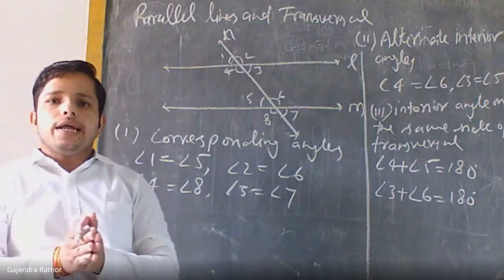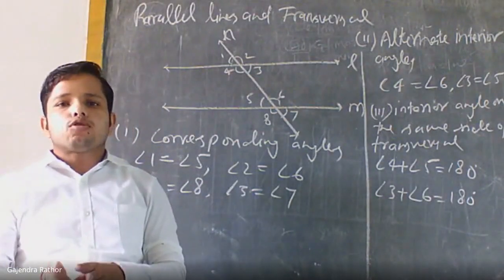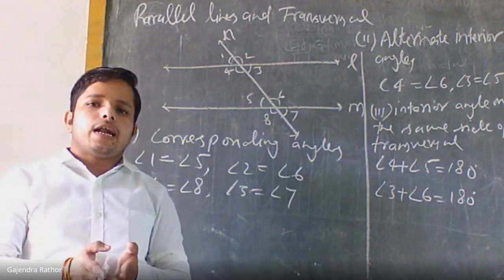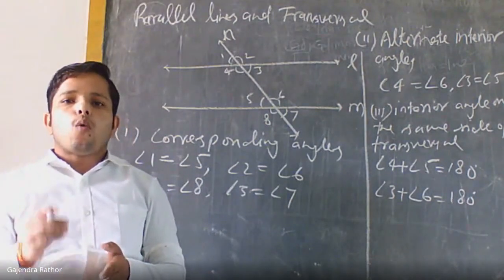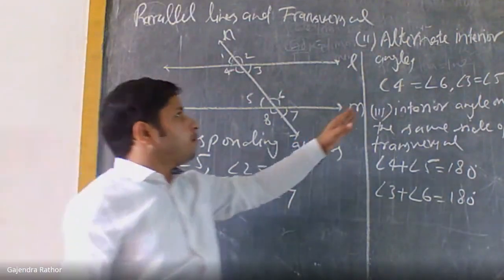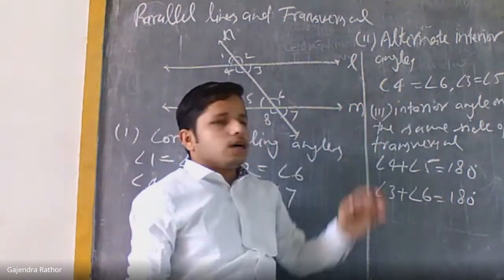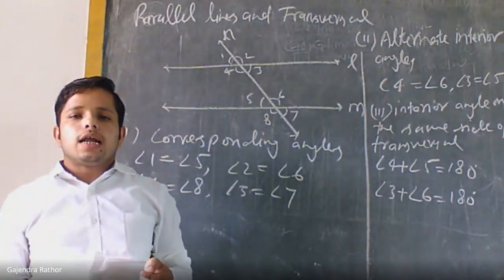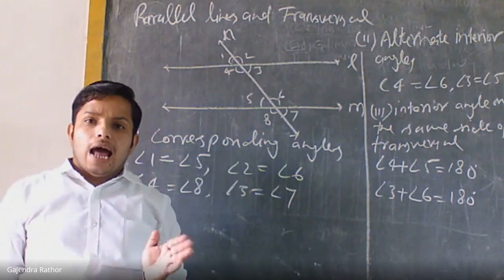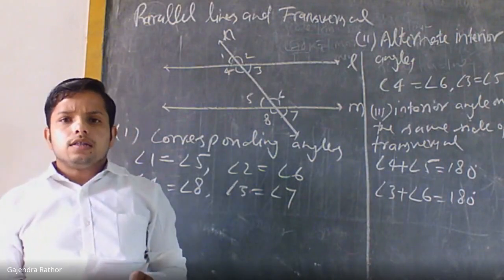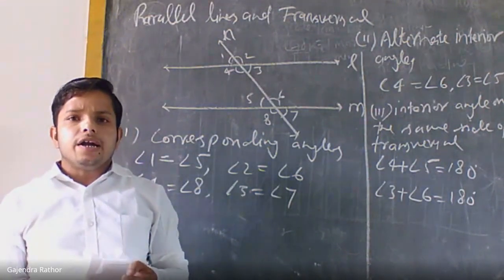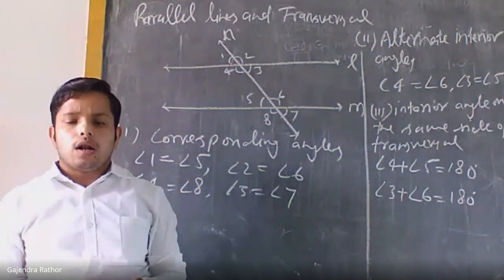So the conclusion is, if the sum is 180 then the lines will be parallel. If lines are parallel then definitely their sum will be 180 degrees. Then in the second case, if alternate interior angles are equal, the lines will be parallel. If lines are parallel, then the alternate interior angles will be equal.